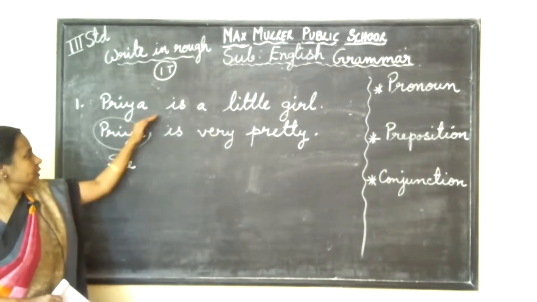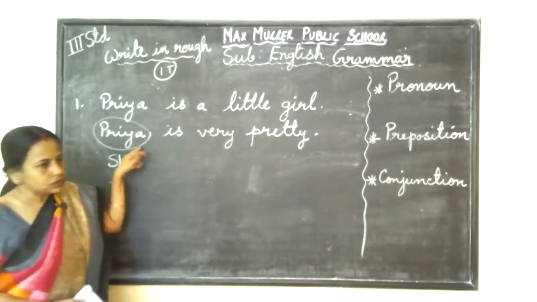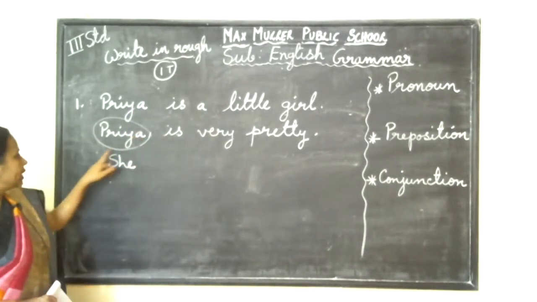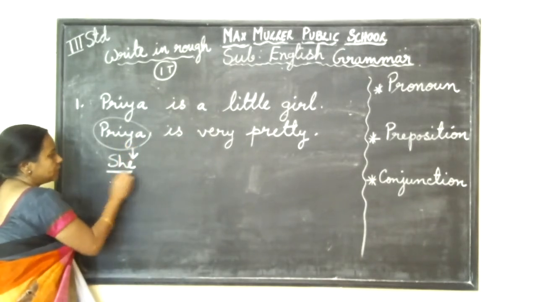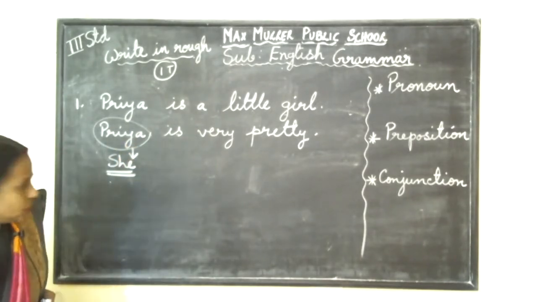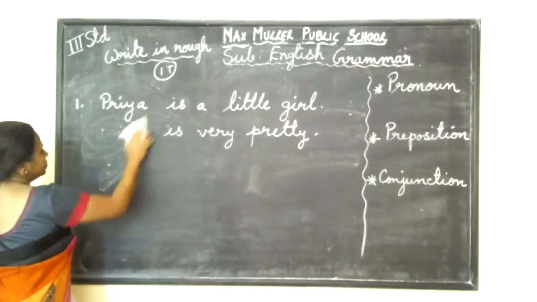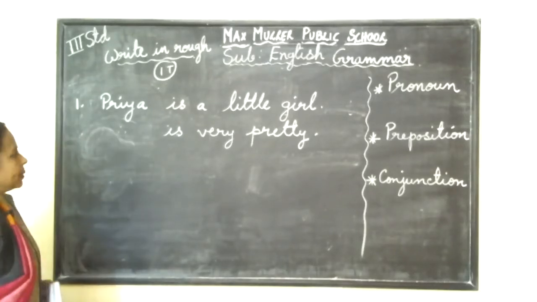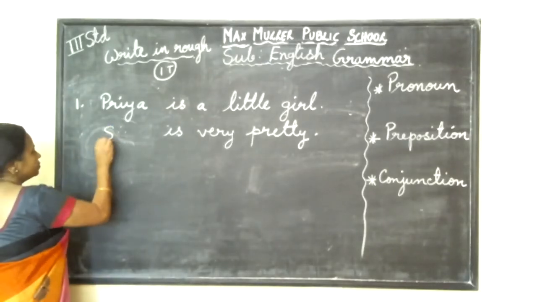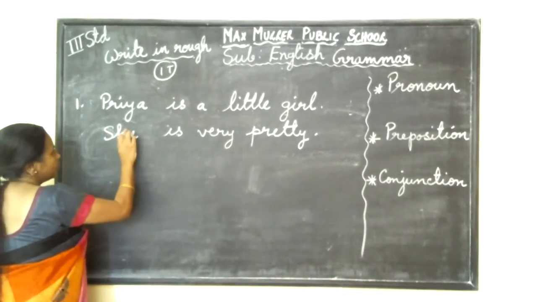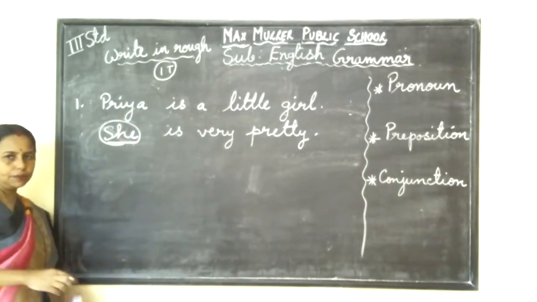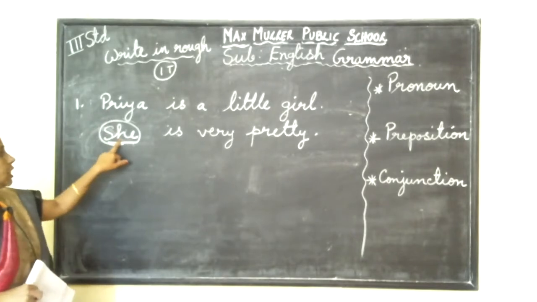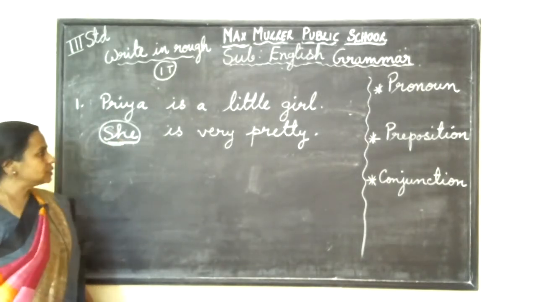So like this, instead of repeating the same noun two or three times, we can write one pronoun. So Priya, it is a girl, we write the pronoun she. So I can write: she is very pretty. It sounds good. Understood now? Why we write pronouns? So here it is a pronoun for Priya. Priya is a proper noun. She is the pronoun for it. Now you understood? Is it clear?